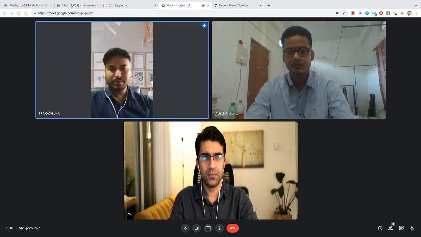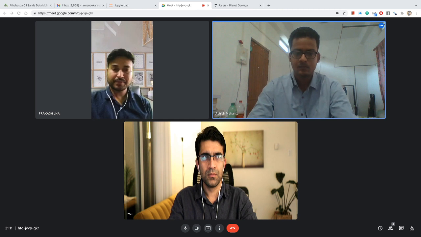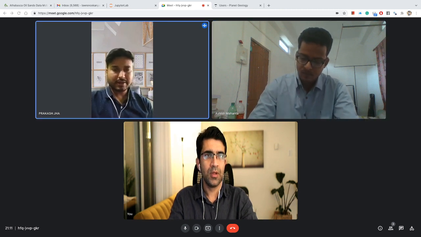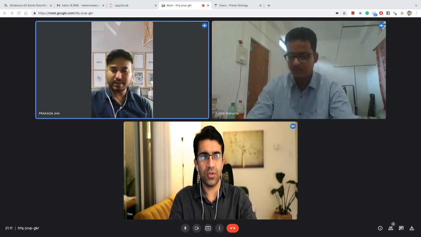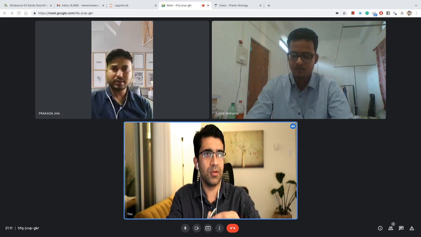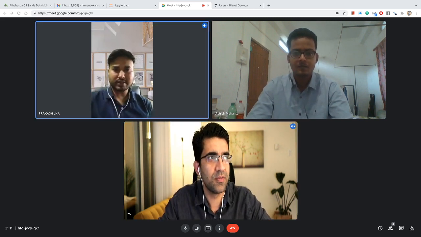So, if they ask you to plot an upright fold in the stereographic plot, will you be able to plot that? Yes, sir. Okay, you plot that, and you can send the screenshot later on, because generally, they can ask you to go to the board and do this. So you can be ready with this. Probably you can just draw it and then show it in front of the screen. Yes, sir.